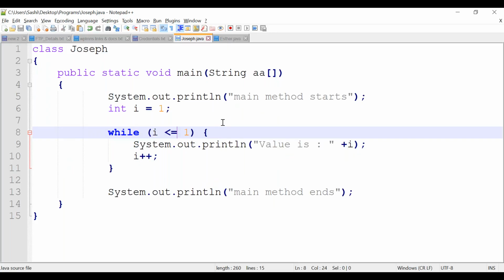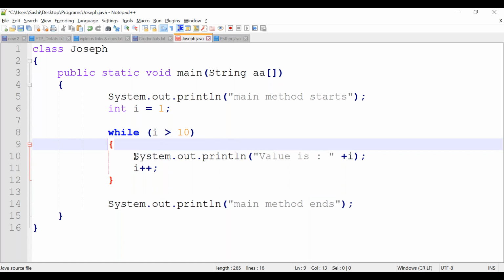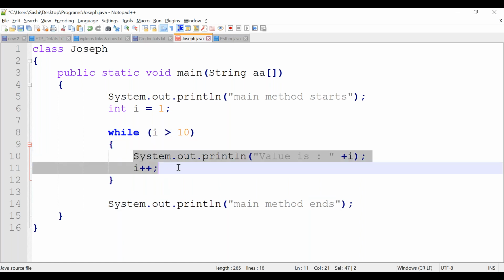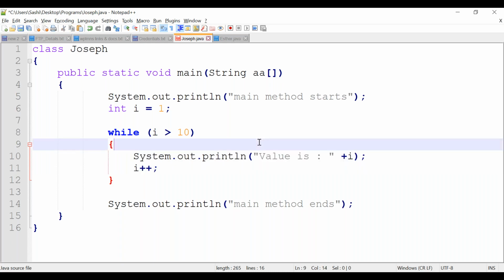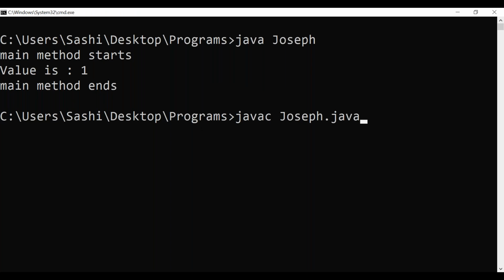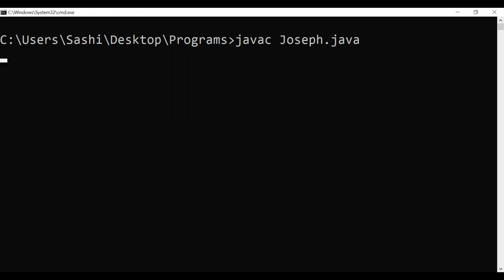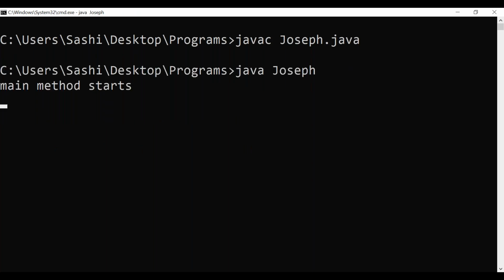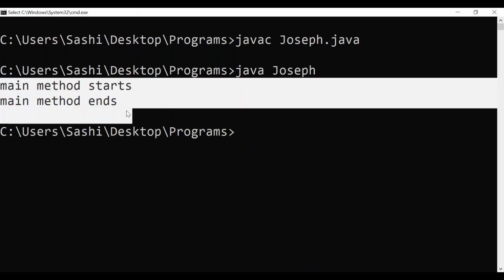In case the condition is false, consider you are keeping I is greater than 10. This condition is false, right? If the condition is false, it will not go inside the loop at all. Immediately it will come out. Let's rerun. Here the condition is false, I is not greater than 10. See here, the condition becomes false, so what happened? It came out from the loop.